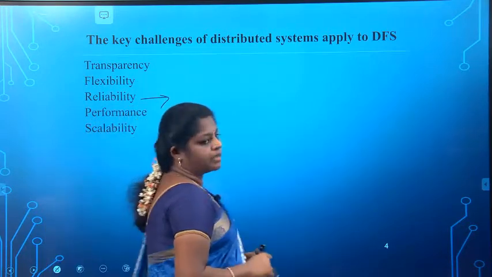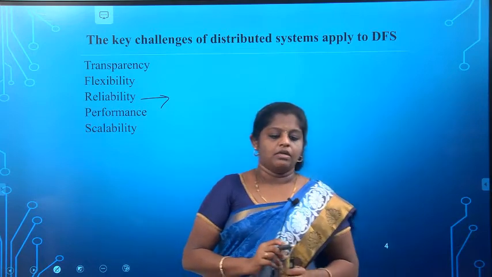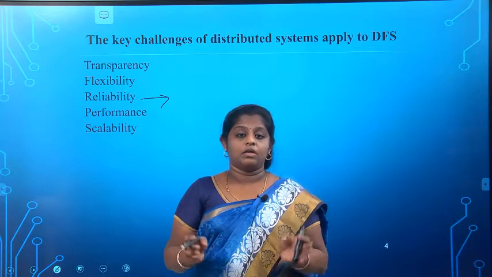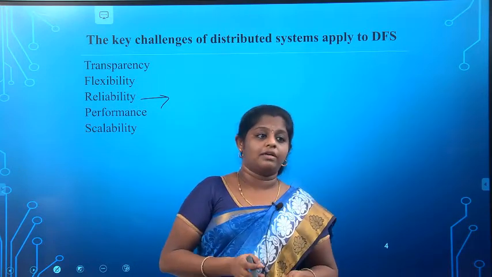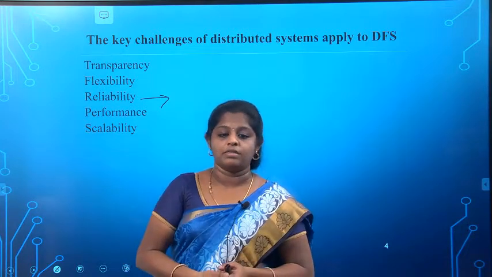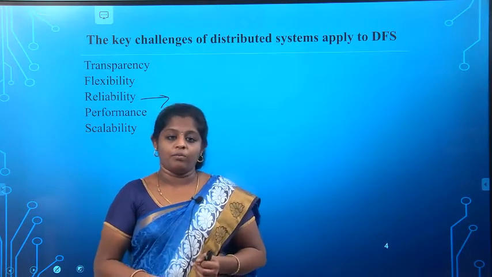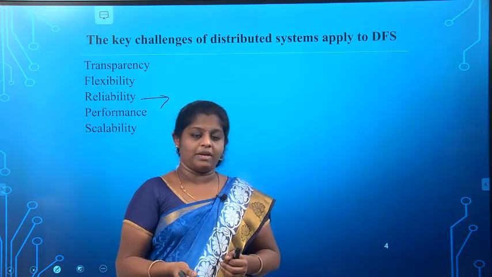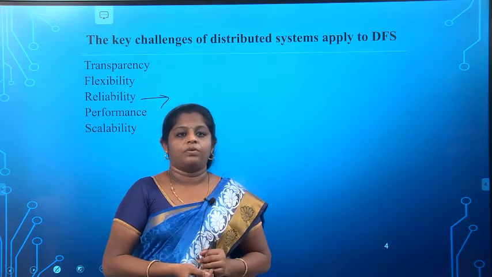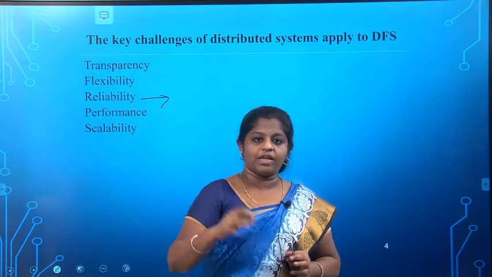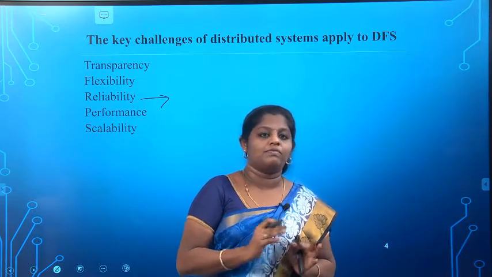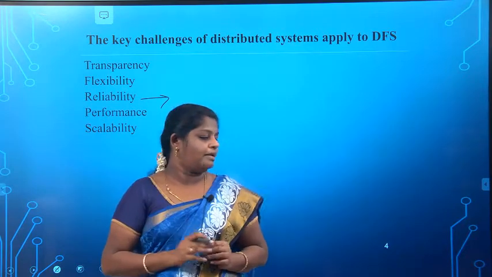Next one is reliability. What do you mean by reliability? That should be a reliable connection without interruption. Related to the distributed file system, while transferring any file from one place to another place, the file should reach the destination without any interruption. Even if it is continuous file sending, no interrupt should occur in between the client and the server. That will be the reliable connection. That's what reliability takes care of.